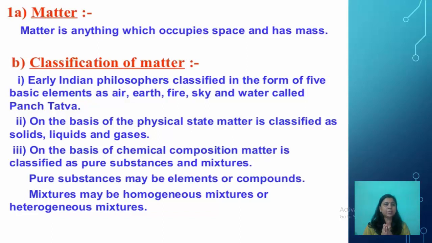On the basis of the physical state of matter, matter is classified into three states: solids, liquids, and gases. And on the basis of chemical composition, matter is classified as pure substances and mixtures. Pure substances may be elements or compounds, and mixtures may be homogeneous or heterogeneous mixtures, which we are going to study in the second chapter, that is, Is Matter Around Us Pure?